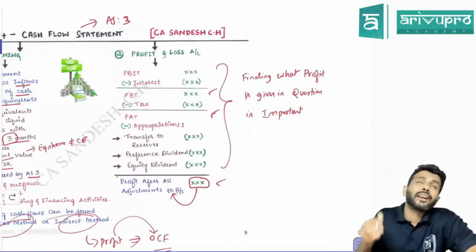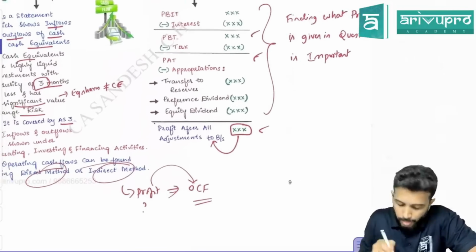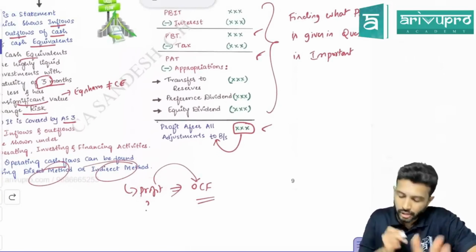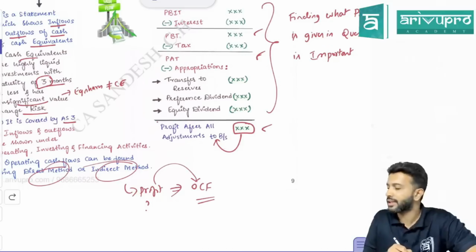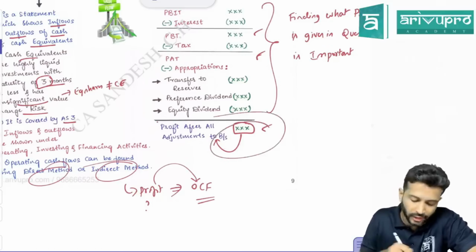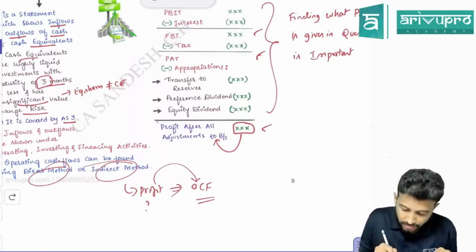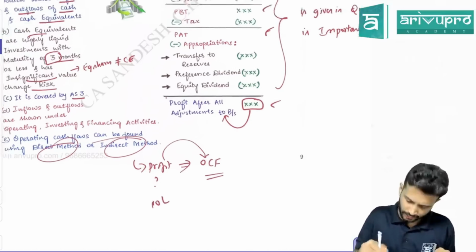Then under the indirect method, how do you get operating cash flow? By using profit as a base. Suppose they give you profit after all the adjustments. Same thing. Let's say profit after all the adjustments is 10 lakh.